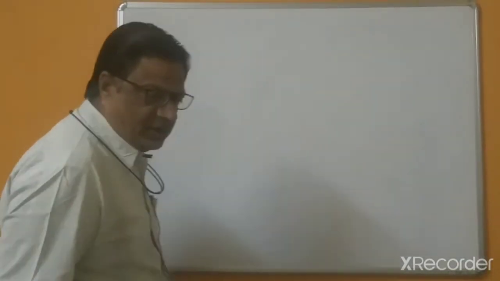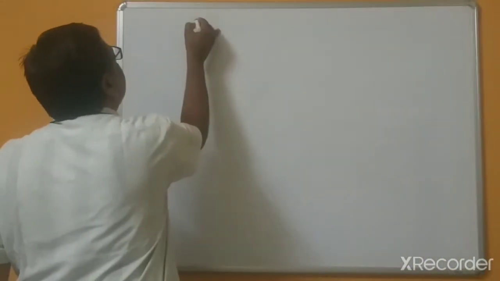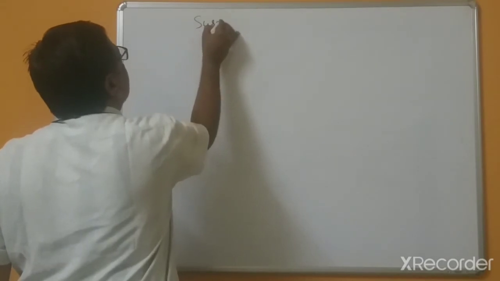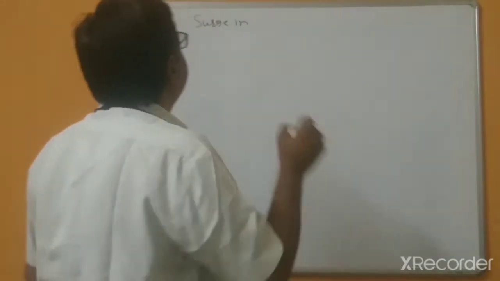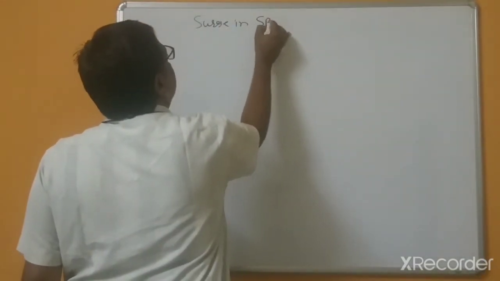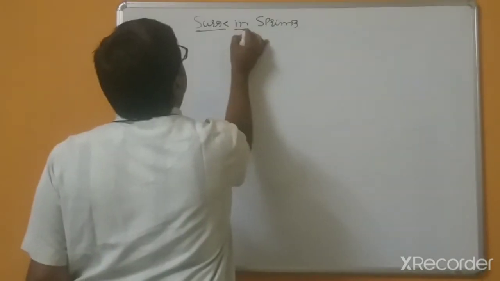So one important theoretical bit, this phenomenon to be studied, is the surge in springs. So what do we mean by the surge in springs?